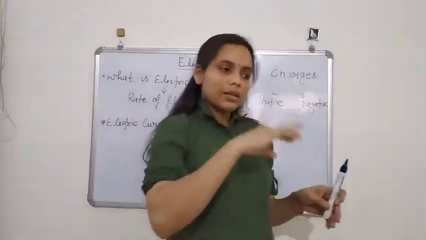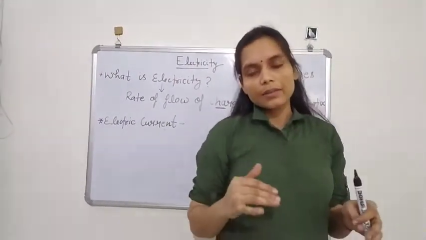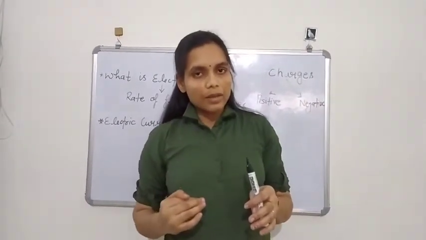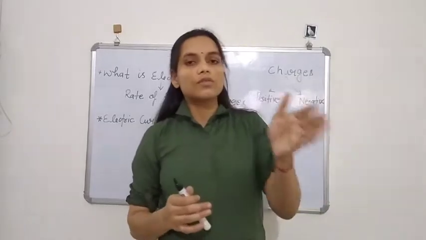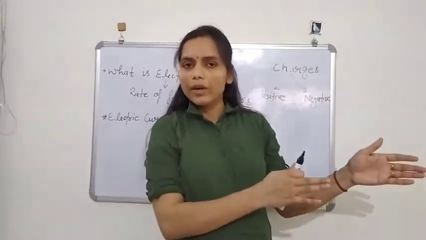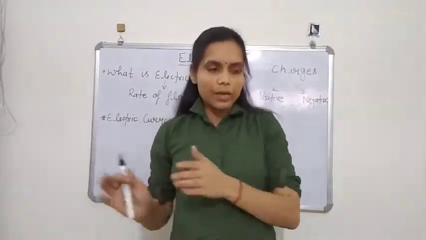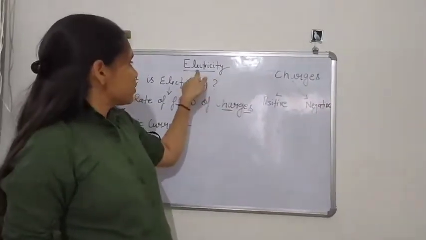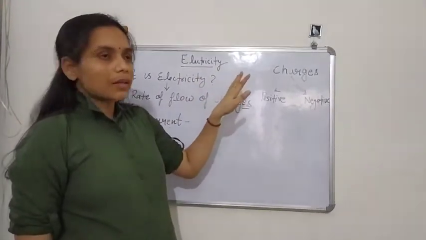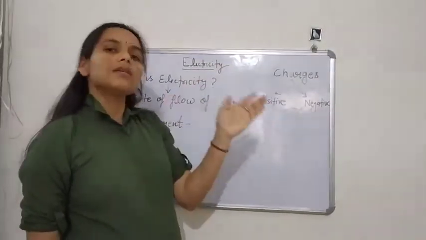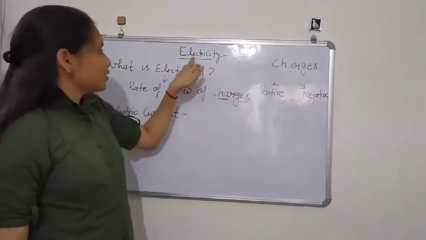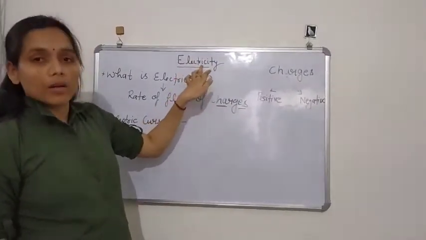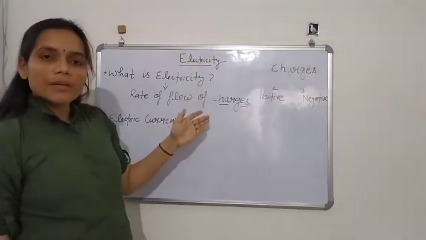So we can understand that electricity is a form of energy that we get from various sources, in which we convert one form of energy to electrical energy. So what is this electricity? If you see this word electricity, you can relate it somehow with electron. That means there is something related to electron. That is why this word is made of electricity.